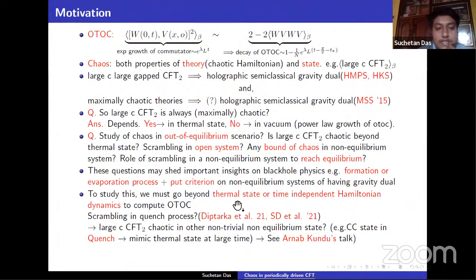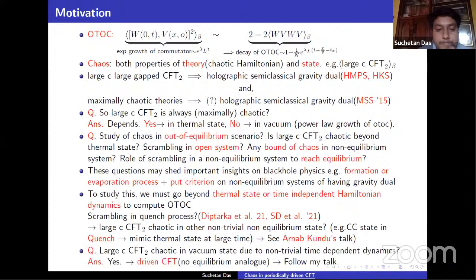One question is: what is the notion of scrambling in a quantum quench process, in particular in 2D large c CFT? Can we have an example of 2D large c CFT that is chaotic in some other non-trivial non-equilibrium state, like a particle state in the context of a quench, which mimics a thermal state at late time? For this type of question, you can see Arnab P's talk today in the afternoon.